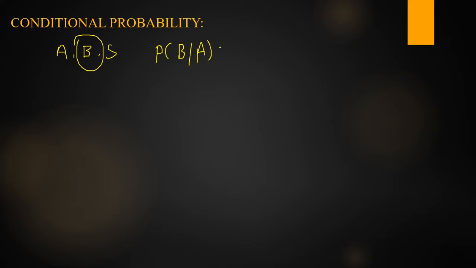And how to define this conditional probability? Conditional probability is defined as P of B intersection A by P of A. A intersection B and B intersection A are both the same.